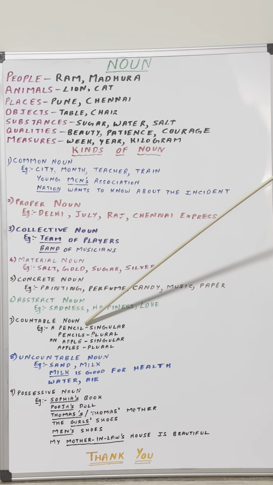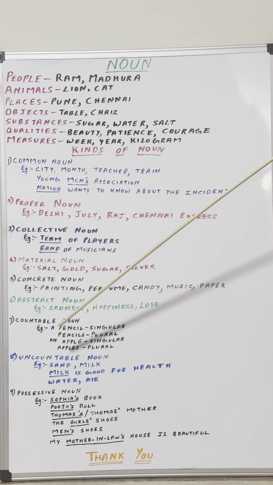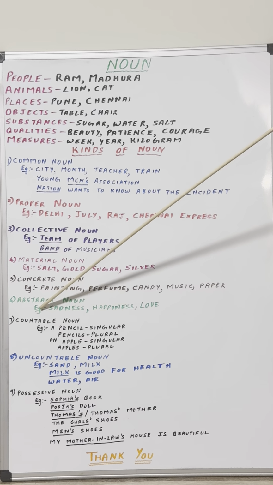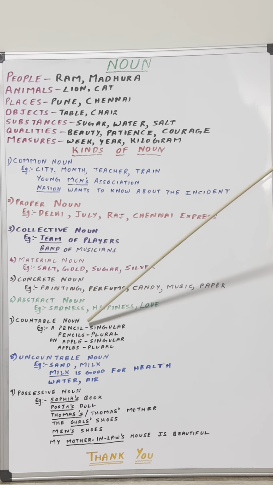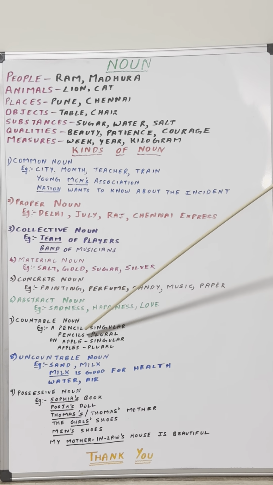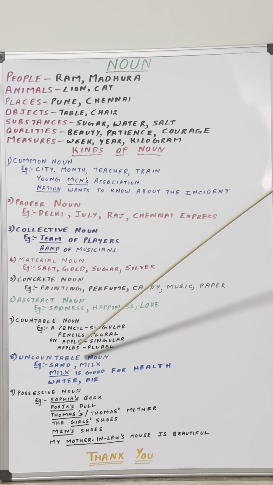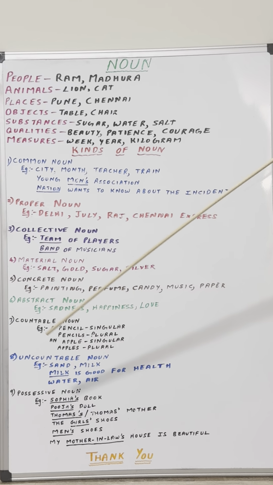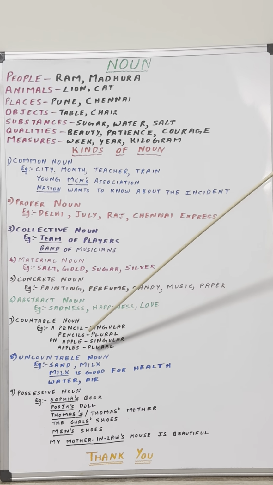Now because pencil is in singular form, we mention the article a here. Pencil has a consonant sound, that is why we mention the article a here. Pencils, plural form of pencil. Possible again to count pencils. They are more than 1 in number. That's why pencils are plural form and the example of countable noun. The next one, apple. Singular, 1 apple. Apples, plural form, more than 1 apple.